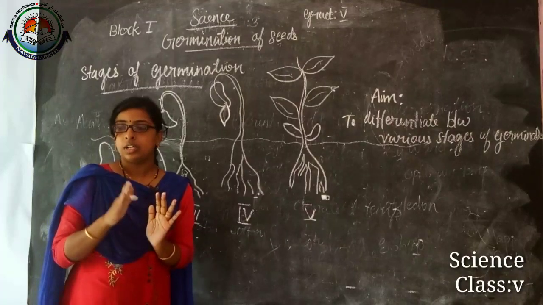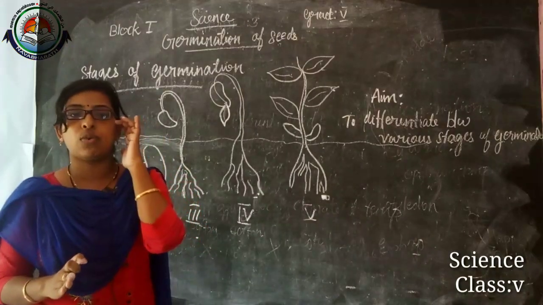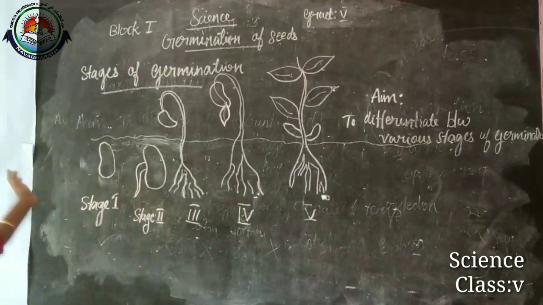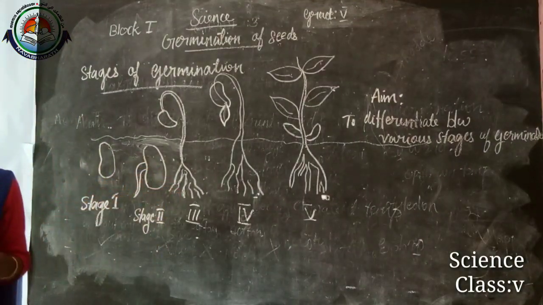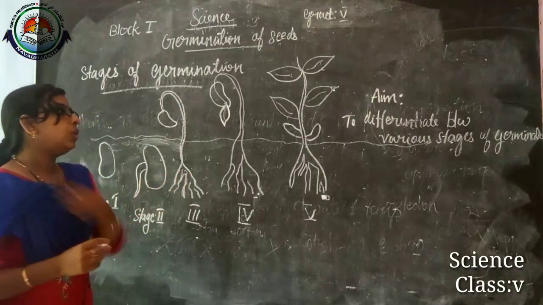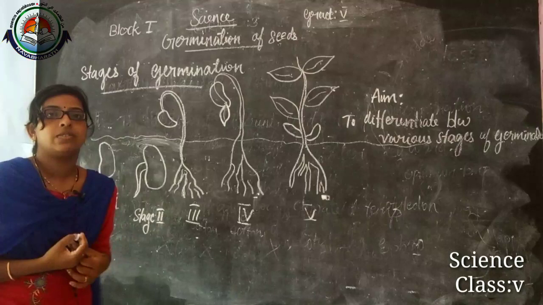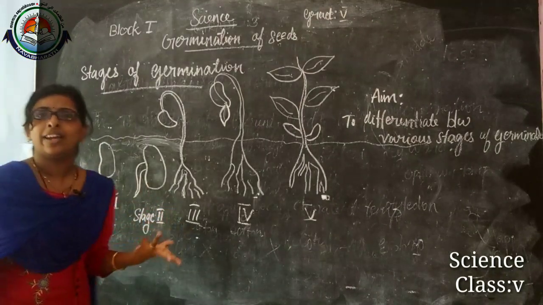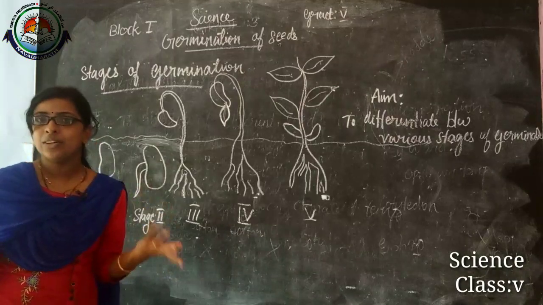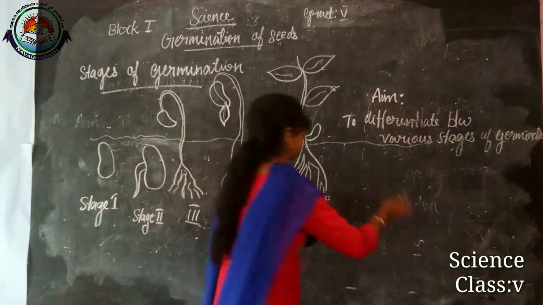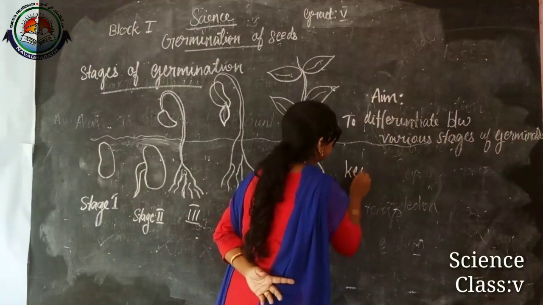Are you clear? There are 5 main stages of germination. And here we learn a new word. Which new word do we learn? Yes, we learn one new word, that is the keyword.